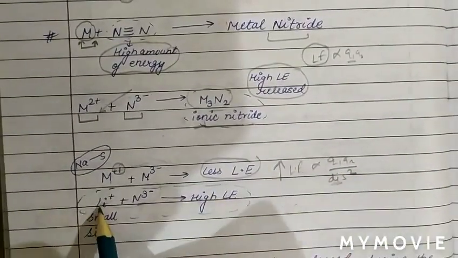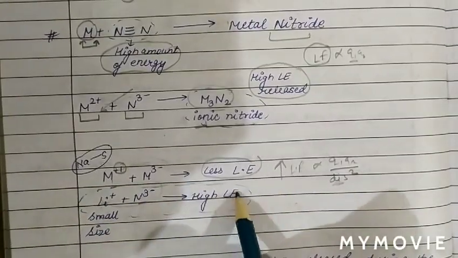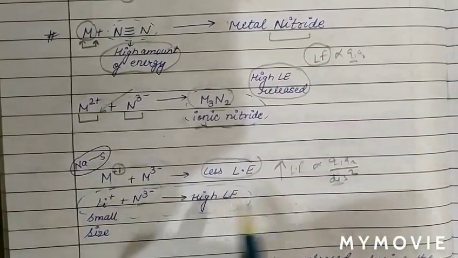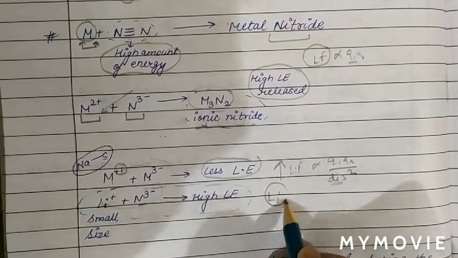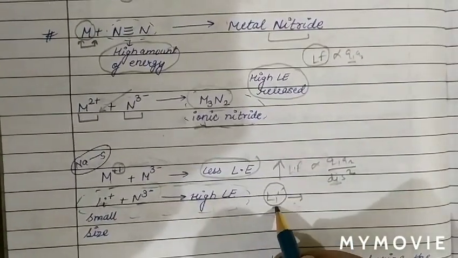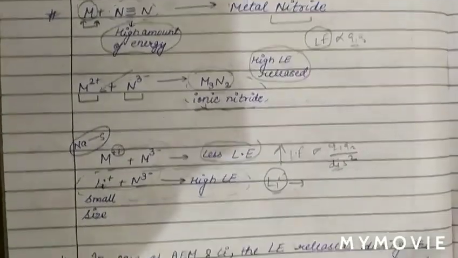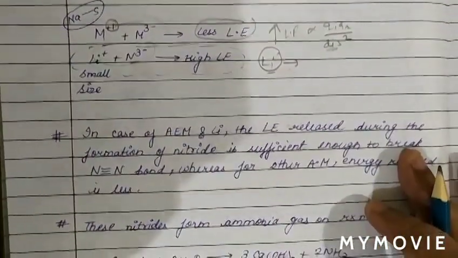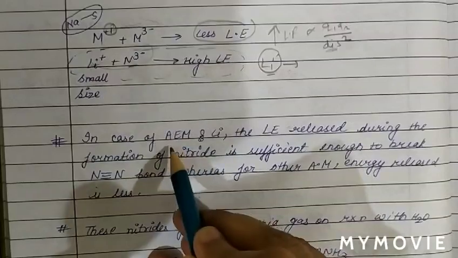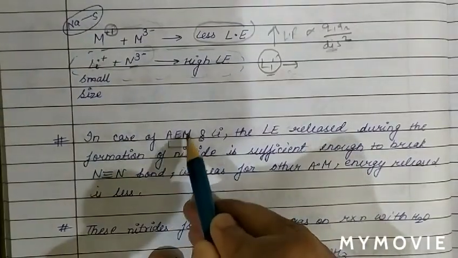But due to the small size of Li, the radius of the cation is small, therefore lattice energy is high. So in lithium nitride, lattice energy is high, therefore only lithium of the alkali metals can form nitride, other members cannot.